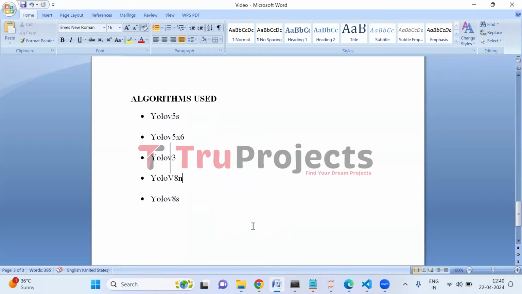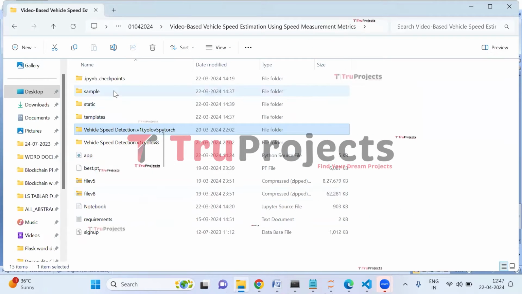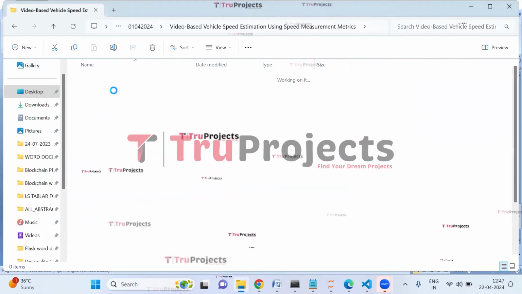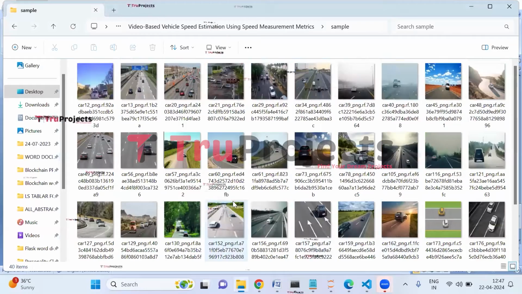Now let us execute the project. To execute this project, first we need to open the code folder which contains the project source code files. Here this is a sample folder in which we have the test cases which we will use during the execution.